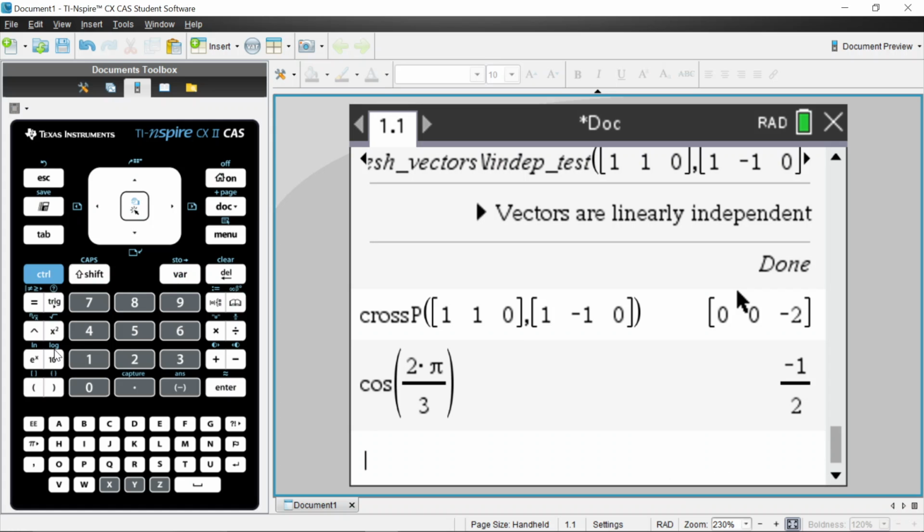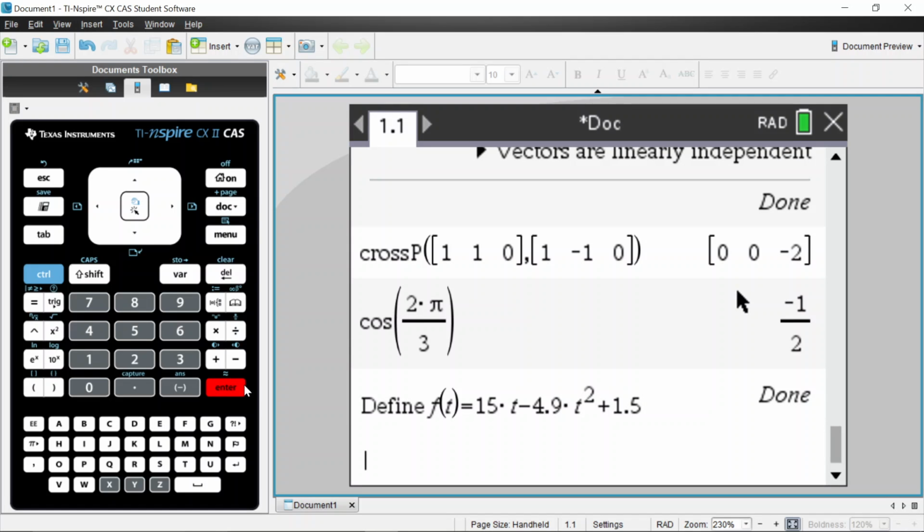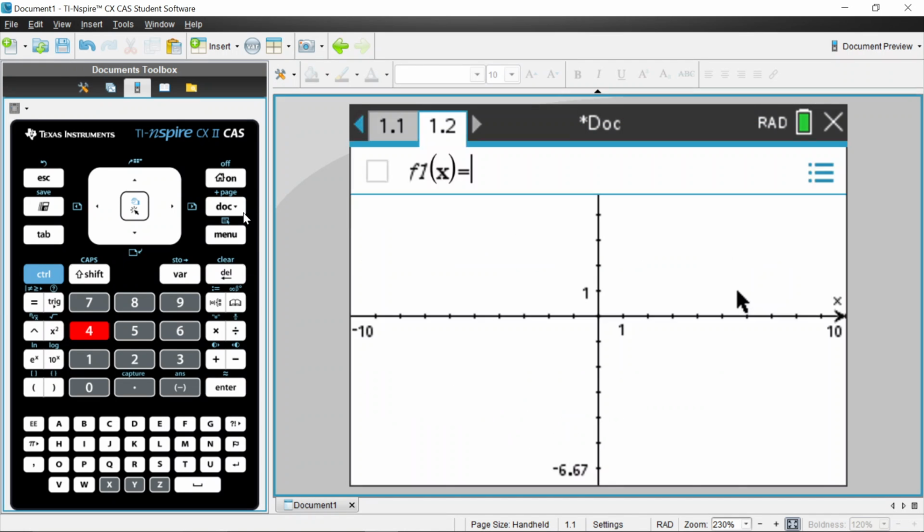So I'm going to define, let's call it f of t, to be equal to 15t minus 4.9t squared plus 1.5. Hopefully I got that right. Okay, so let's graph this because I don't know what it looks like.